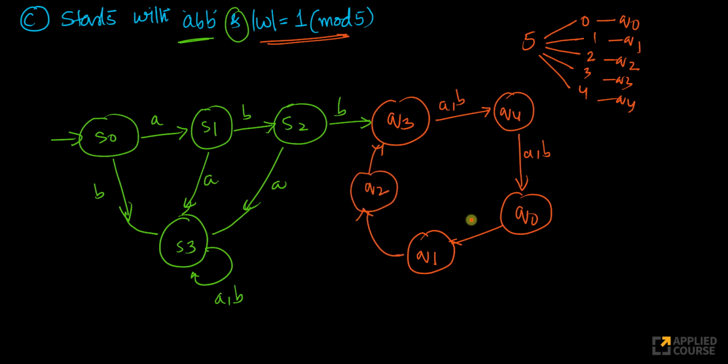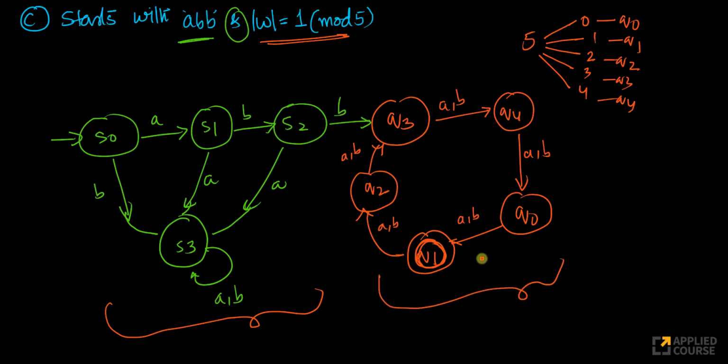Back here. Again, this will be AB, this will be AB, this will be AB. Now, I want 1 mod 5, which means this has to be my final state. So the string, again, 2 parts here. This automaton checks whether it starts with ABB or not. This checks the modulo part, right?